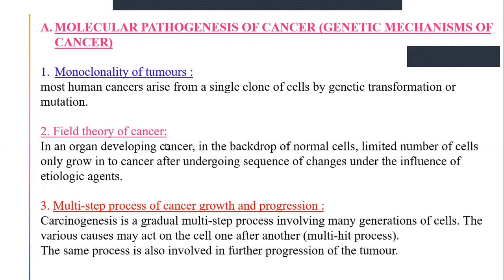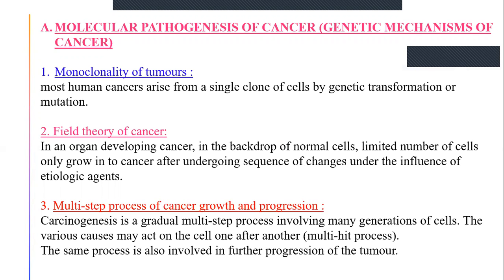Field theory of cancer: in an organ developing cancer, in the backdrop of normal cells, only a limited number of cells grow into cancer after undergoing a sequence of changes under the influence of etiological agents.